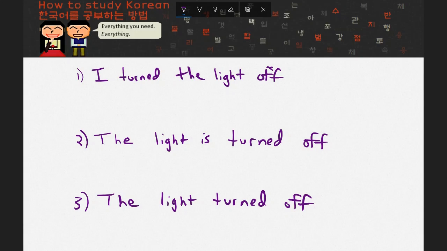Obviously, you're going to need more than 10 seconds to translate these 3 sentences, so I'll give you 10 seconds, and if you need more time, which you obviously will, just pause the video and you can continue whenever you're ready.